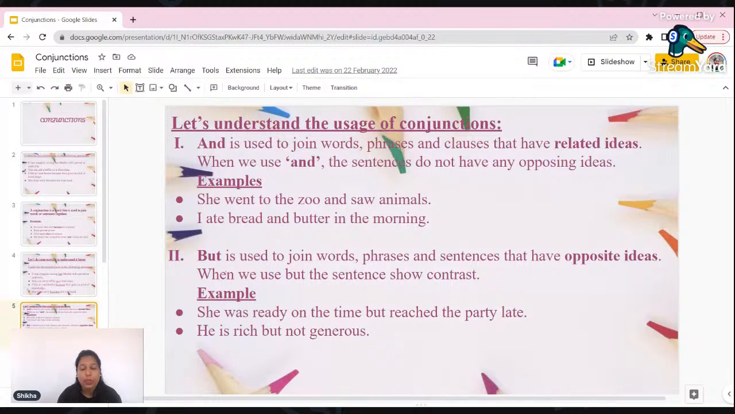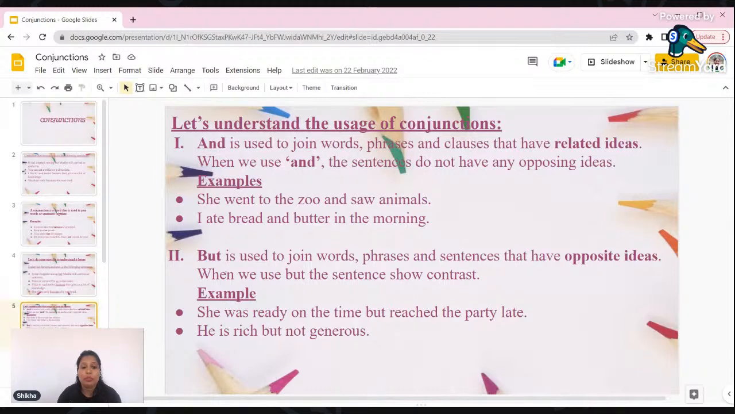She went to the zoo and saw animals. So it is expected that when you go to the zoo, of course, you will see animals. These two are similar or related ideas. But can you say she went to the zoo and purchased vegetables? No, we cannot buy vegetables here. These are totally opposite ideas. So here we have used "and" because both the clauses have similar ideas.